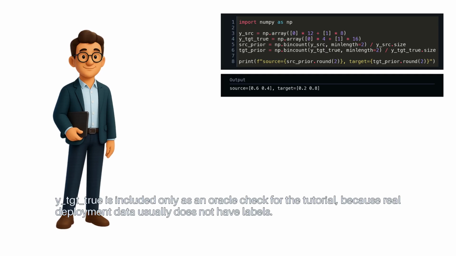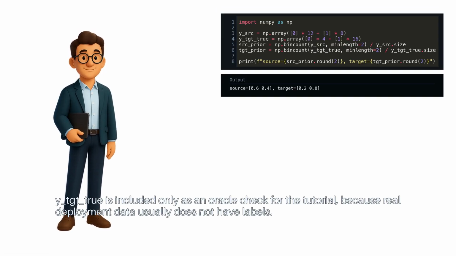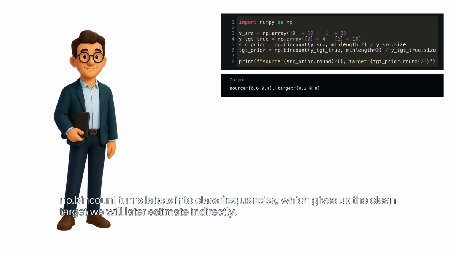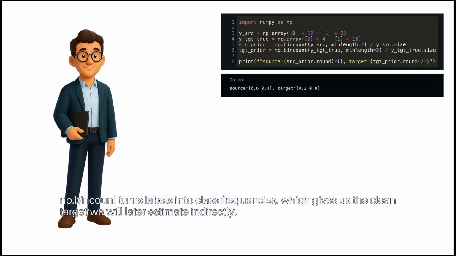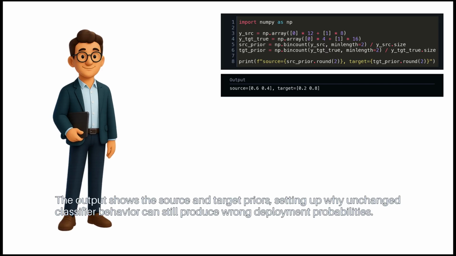Y_tgt_true is included only as an oracle check for the tutorial, because real deployment data usually does not have labels. np.bincount turns labels into class frequencies, which gives us the clean target we will later estimate indirectly. The output shows the source and target priors, setting up why unchanged classifier behavior can still produce wrong deployment probabilities.